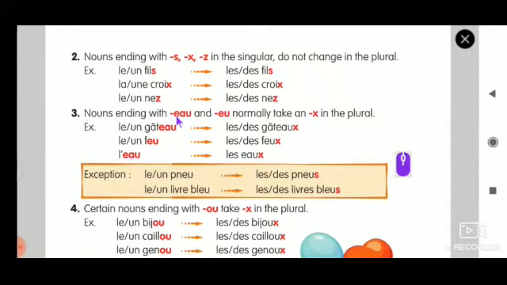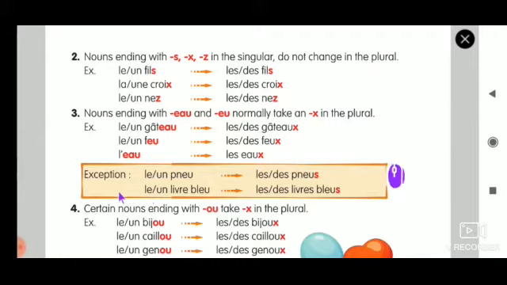nouns ending with eau and eu normally take an x in the plural. So just remember this, eau or eu. Gâteau ends with eau, feu ends with eu, and eau ends with eau. So whenever these words come and the ending is like this, just add an x to the noun to make it plural. If you add an x, that means it is a plural. Okay, les gâteaux, des gâteaux, les feux, des feux, les eaux, des eaux.